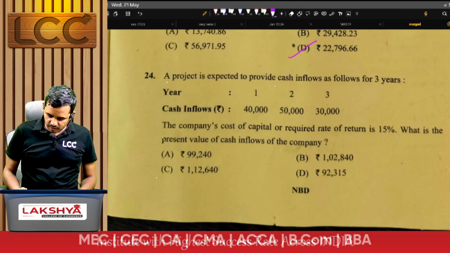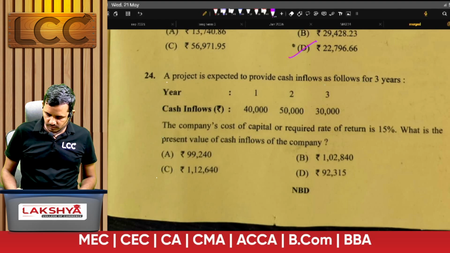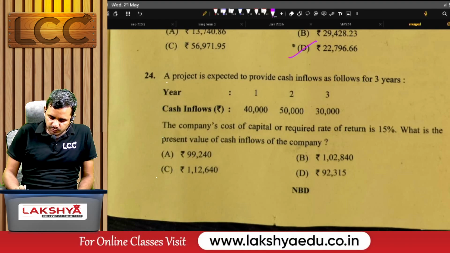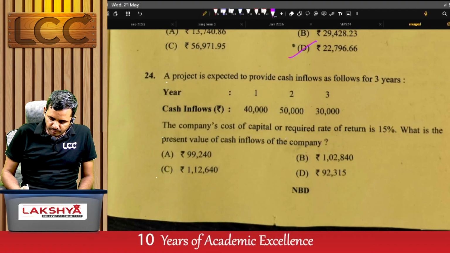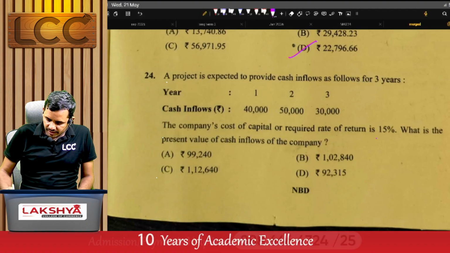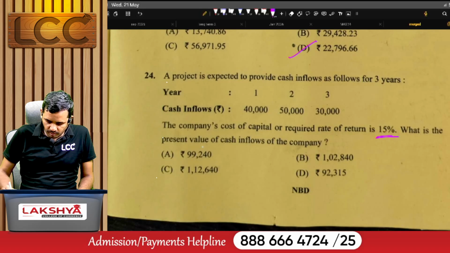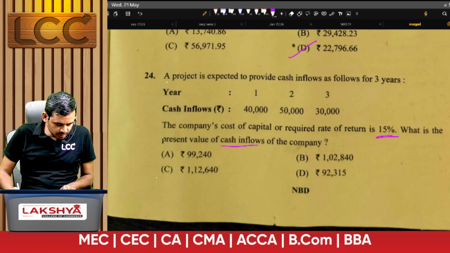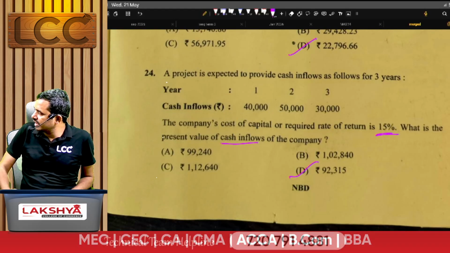A project is expected to provide cash inflows for 3 years, and the cash flows are given. The company's cost of capital or required rate of return is 15%. What is the present value of the cash flows of the company? For this question, the right answer is D.